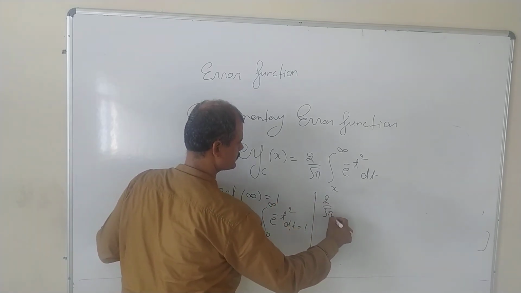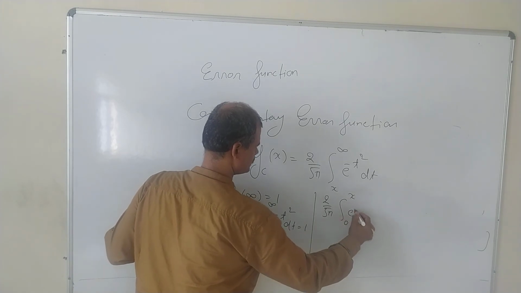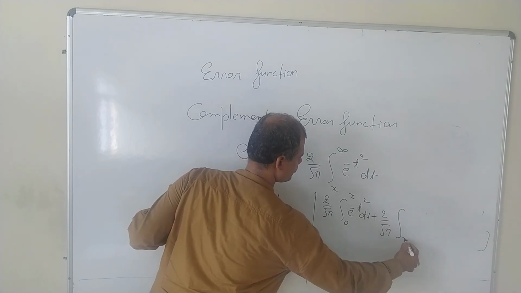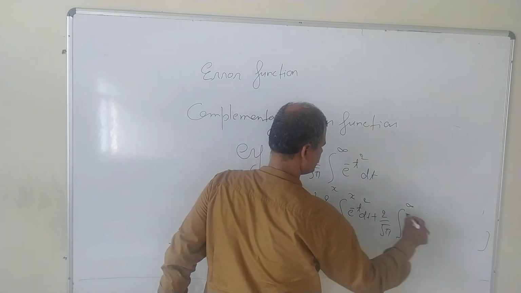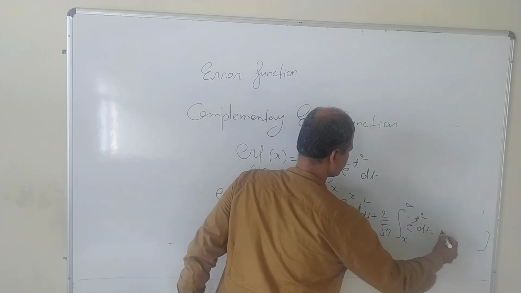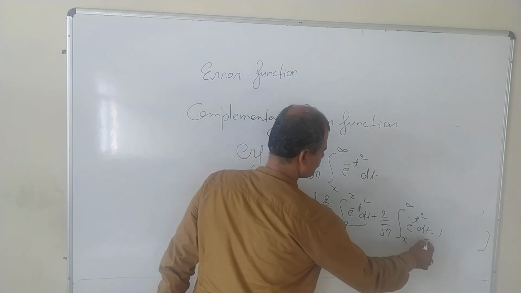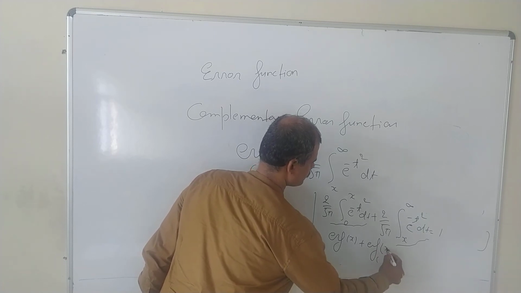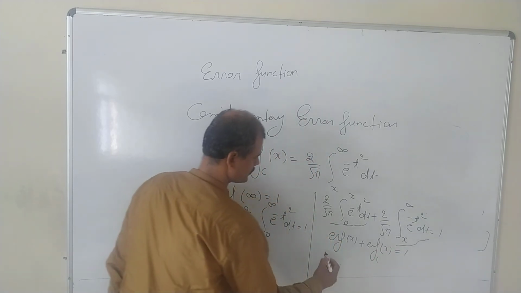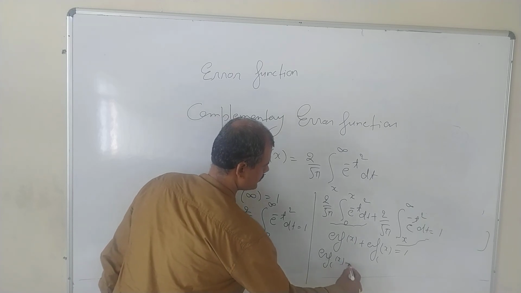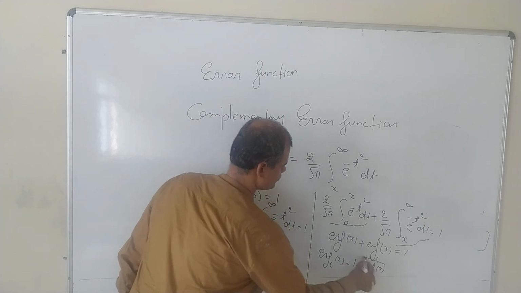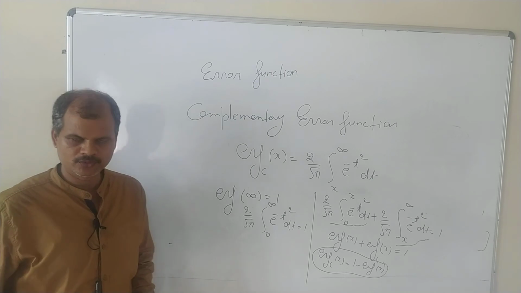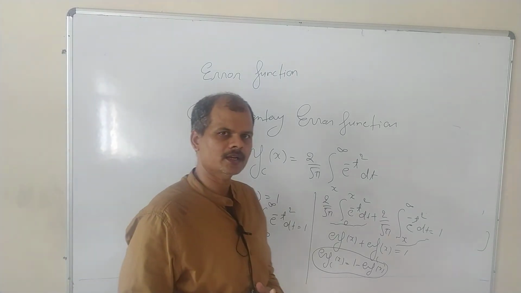So 2 by root pi, integral 0 to x e power minus t square dt plus 2 by root pi, integral x to infinity e power minus t square dt equal to 1. So this is your error function, this is your complementary error function. So error function of x plus complementary error function equal to 1. So complementary error function of x equals 1 minus error function of x. So this was the relation between error function and complementary error function.